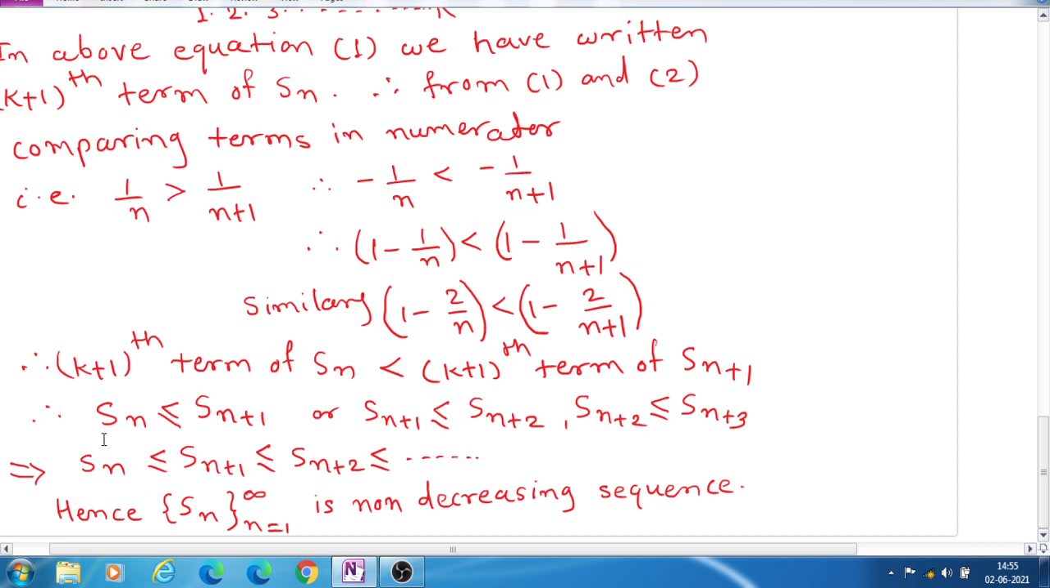and therefore we can say that Sn is less than or equal to Sn plus 1, or Sn plus 1 is less than or equal to Sn plus 2. Sn plus 2 is less than or equal to Sn plus 3, and from that we say that Sn is less than or equal to Sn plus 1, which is less than or equal to Sn plus 2, less than or equal to dash dash, and therefore this is nothing but a non-decreasing or increasing sequence. Therefore the sequence Sn is an increasing sequence. We have shown it. Now the next part we will see in the next lecture.